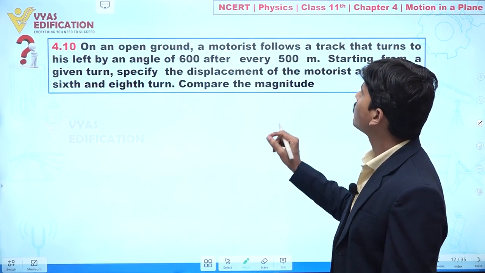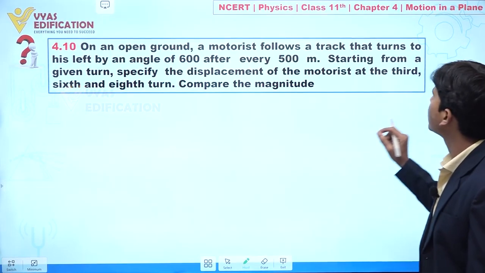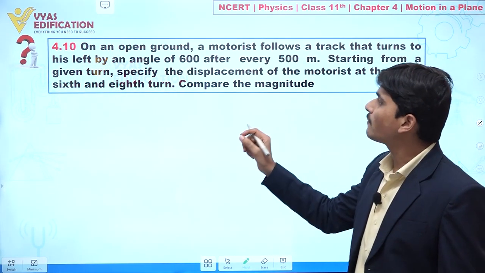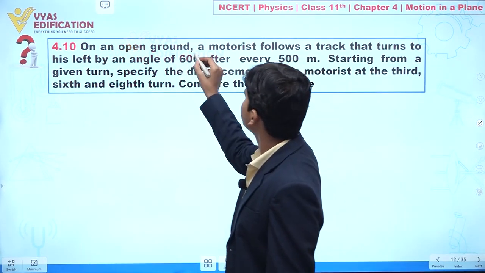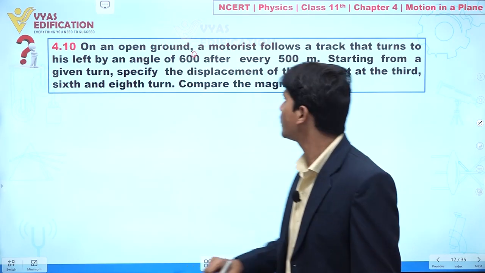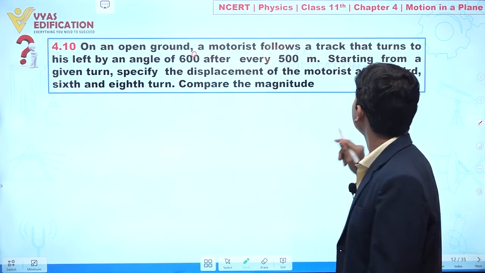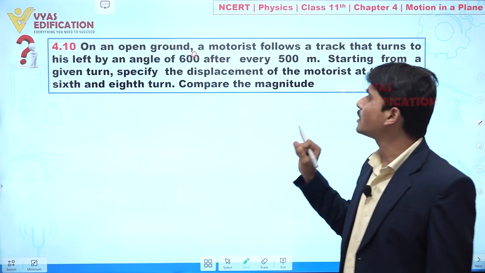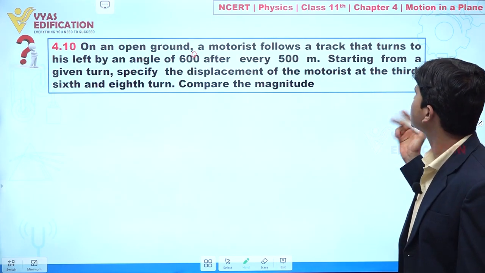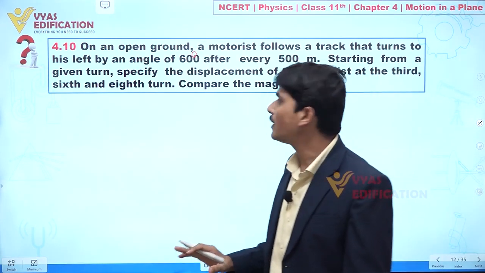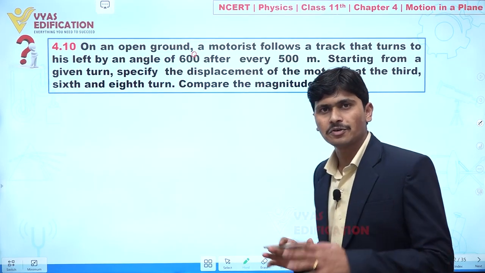On an open ground, a motorist follows a track that turns to his left by an angle of 60 degree. This is angle 60 degree. After every 500 meter, starting from a given turn, specify displacement of motorist at the third, sixth and eighth turn. Compare the magnitude.